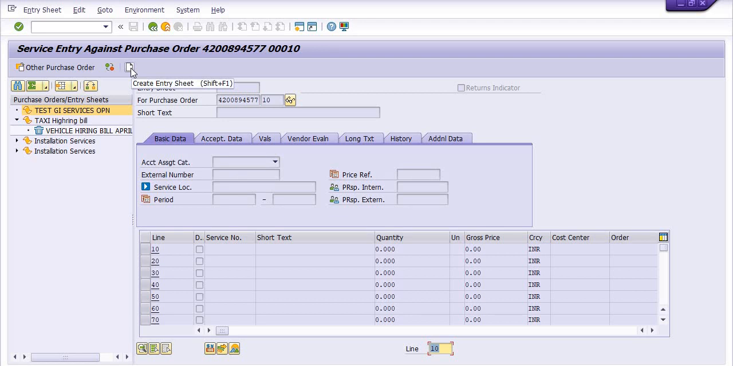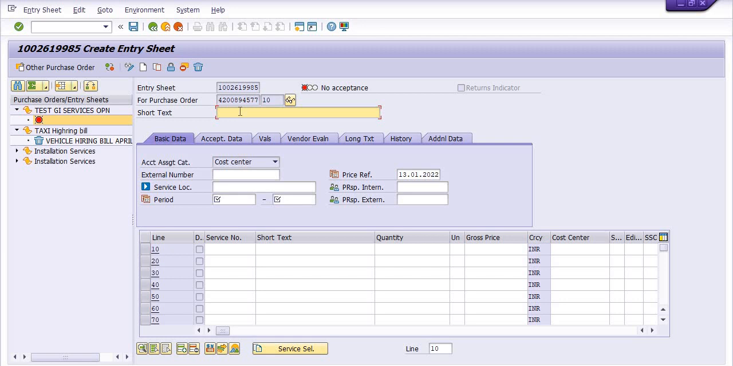Execute the transaction code ML81N. Click on the other purchase order, fill your purchase order number. By default, the system is picking the 10th line item, that is the first line item. If you want to create the service entry sheet for the 20th or 30th line item, then you need to clearly mention the purchase order line item. Fine, I'm just clicking on create entry sheet.